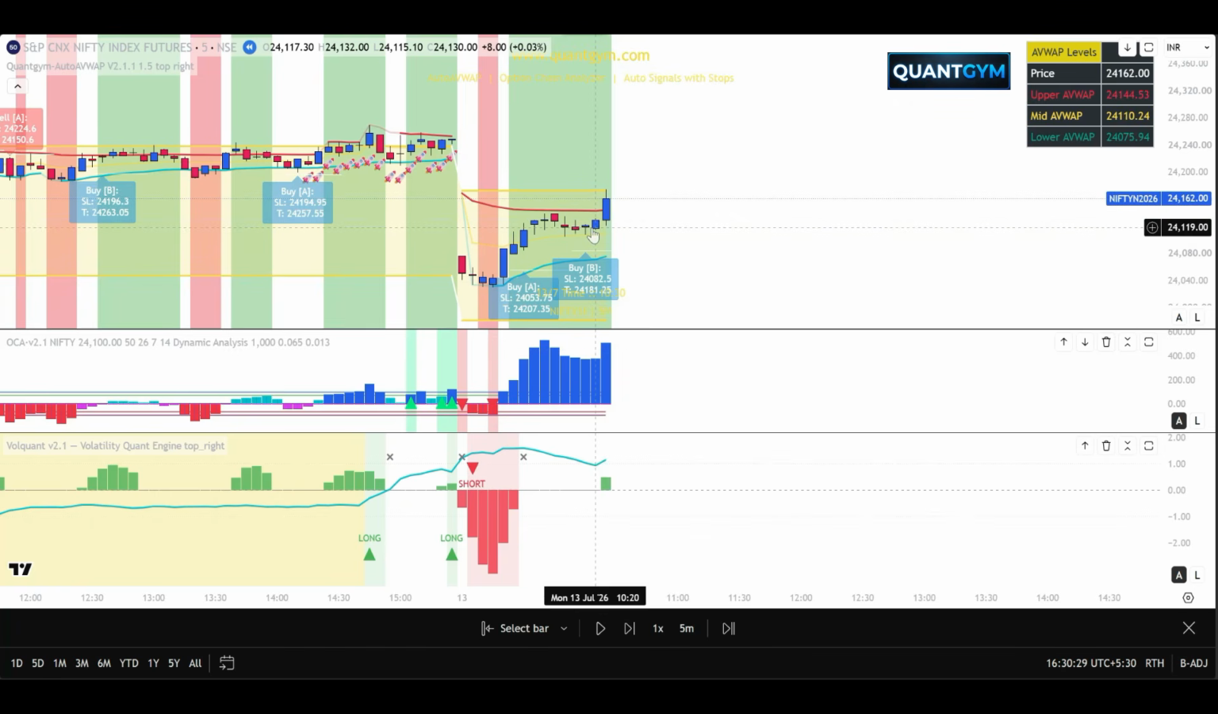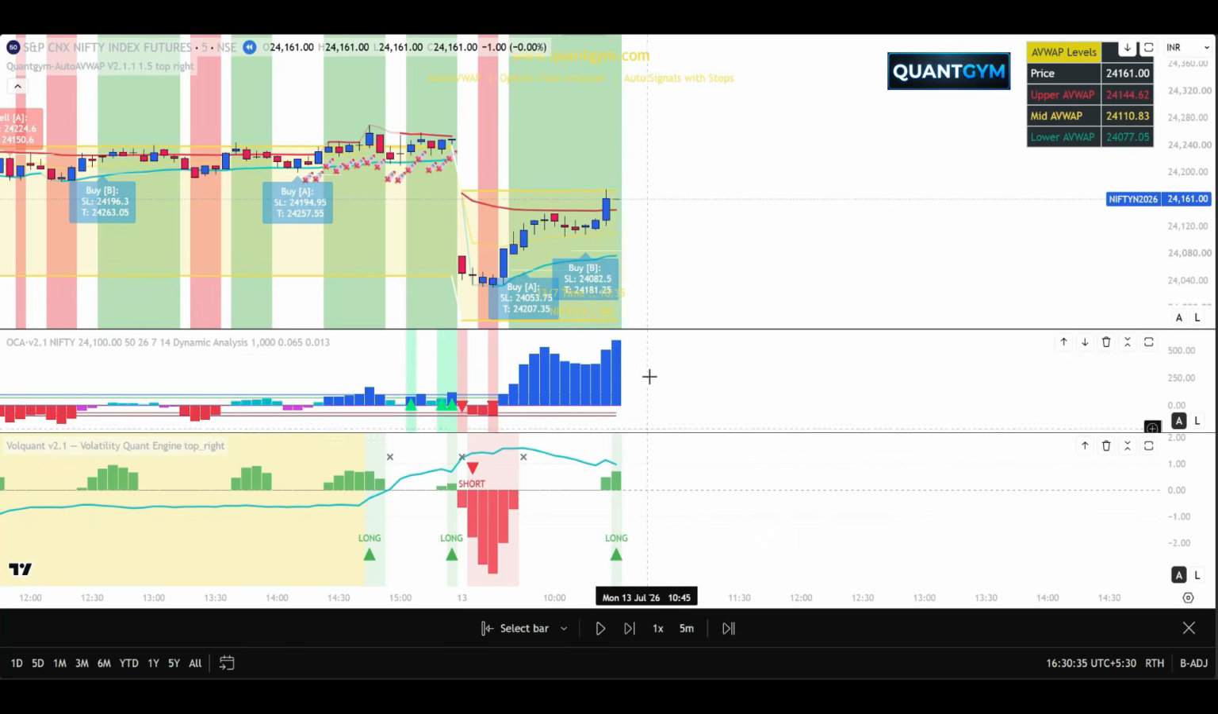I get another buy out here, but one of my buys is already being continued, so I'm ignoring this buy. This signal is going on. Now what happens is, on this bar, we are hitting this level, that is 24,173. My target is 24,207, but I will not wait for 24,207. I will get out at 24,173.